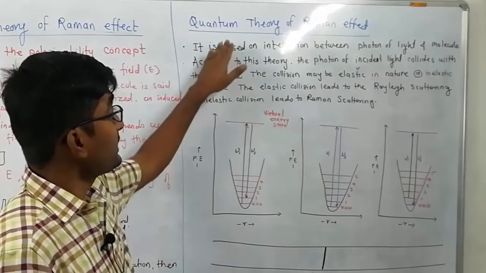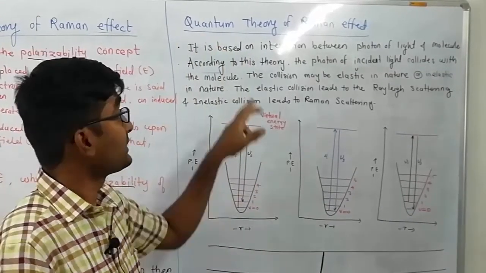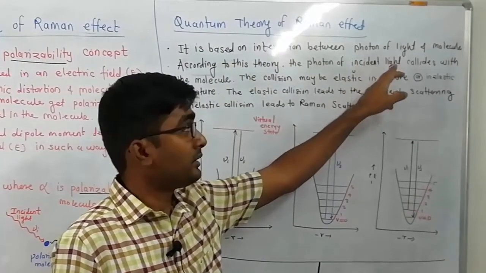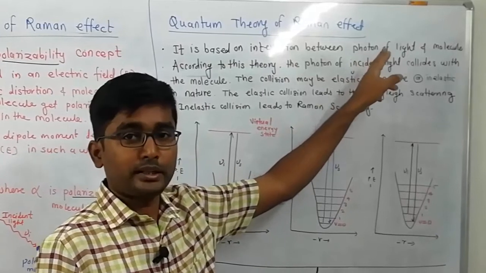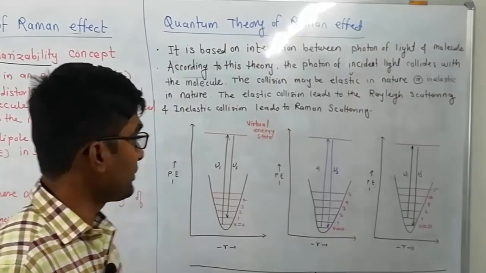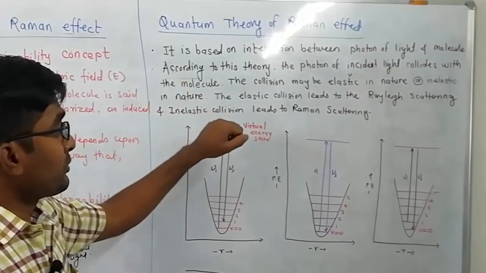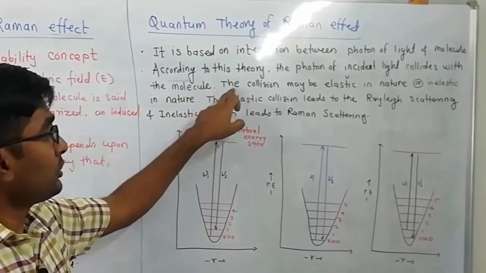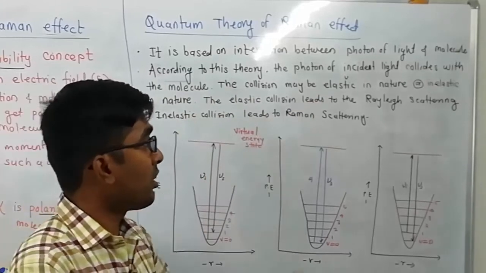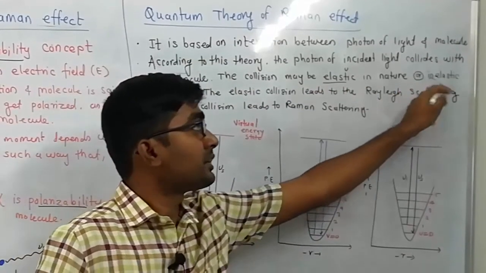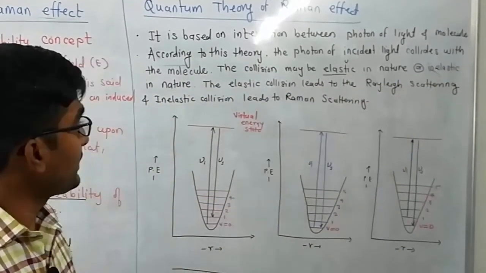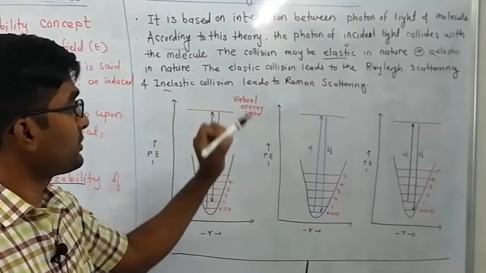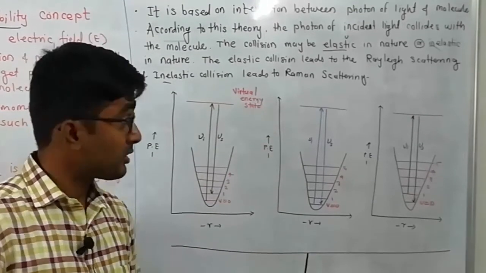The assumption of this theory is that there is interaction between a photon of light and a molecule. These two interact with each other. According to this theory, the photon of incident light collides with the molecule. The collision may be elastic or inelastic in nature. If the collision is elastic, it gives rise to Rayleigh scattering, and if it is inelastic, it gives rise to Raman scattering.